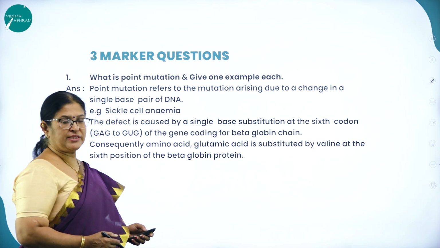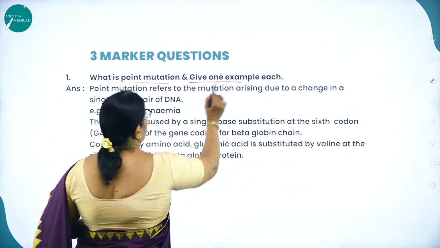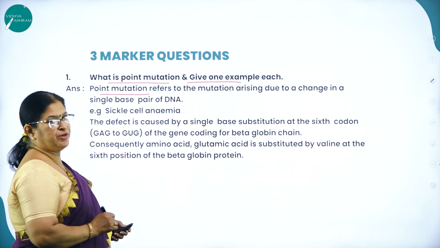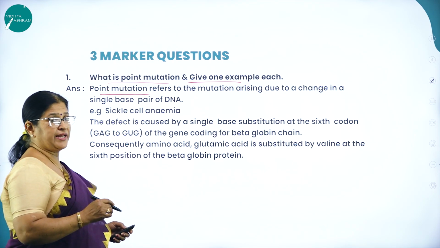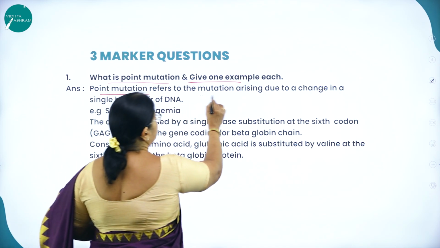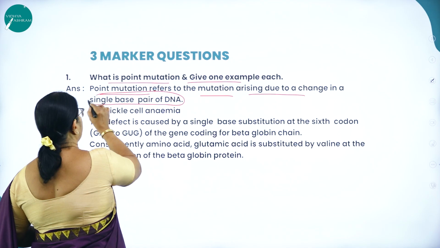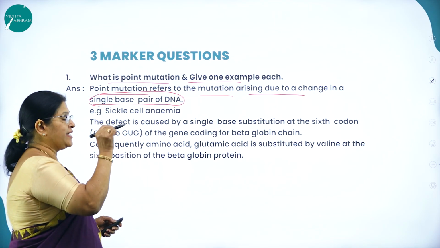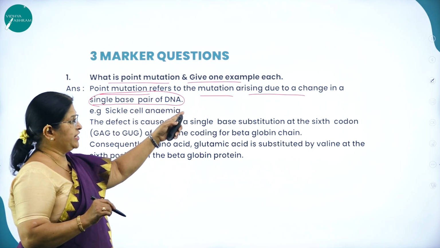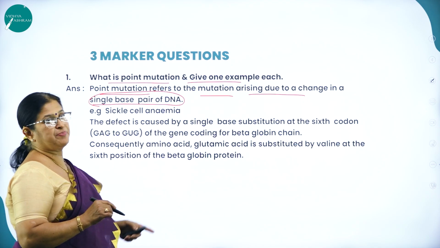Moving on to the 3-marker question. What is point mutation? And give one example each. So point mutation. What do you mean by point mutation? Mutation is sudden heritable change. But what is point mutation? Point mutation refers to the mutation arising due to a change in a single base pair of a DNA. Hence the name point mutation.